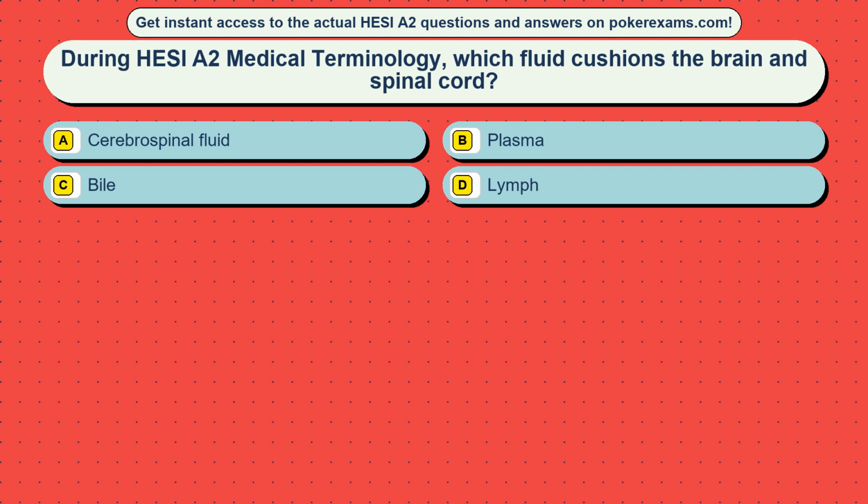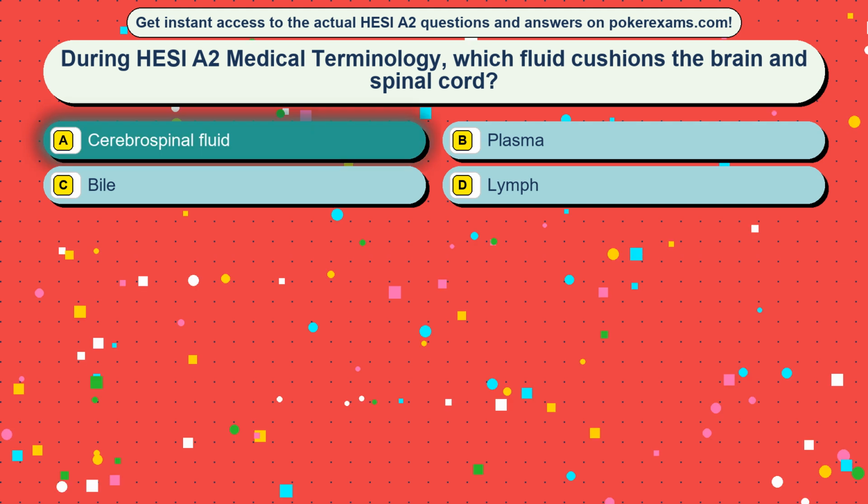Question 1. During HESI A2 Medical Terminology, which fluid cushions the brain and spinal cord? Option A, cerebrospinal fluid. Option B, plasma. Option C, bile. Option D, lymph. The correct answer is option A, cerebrospinal fluid.